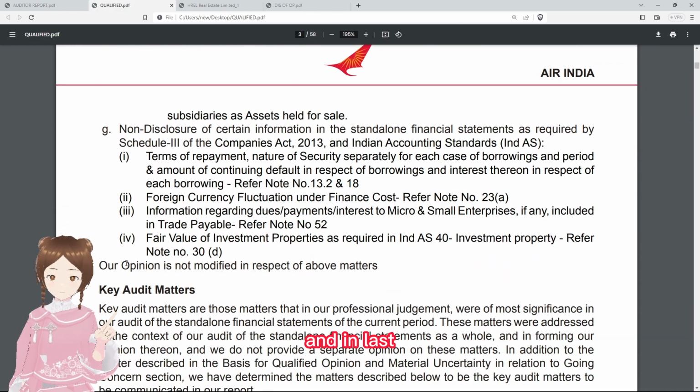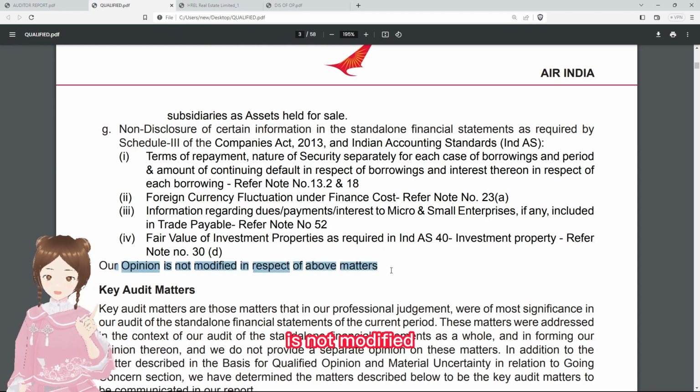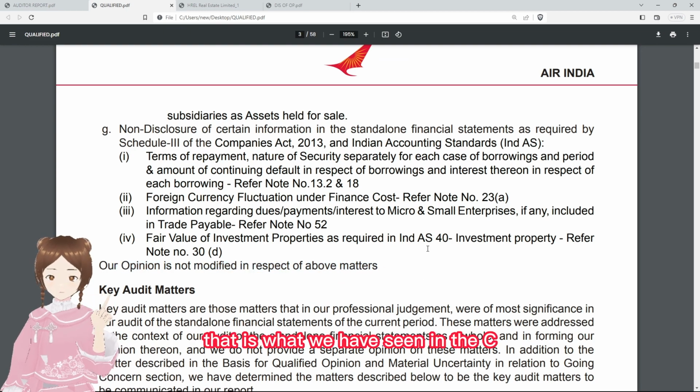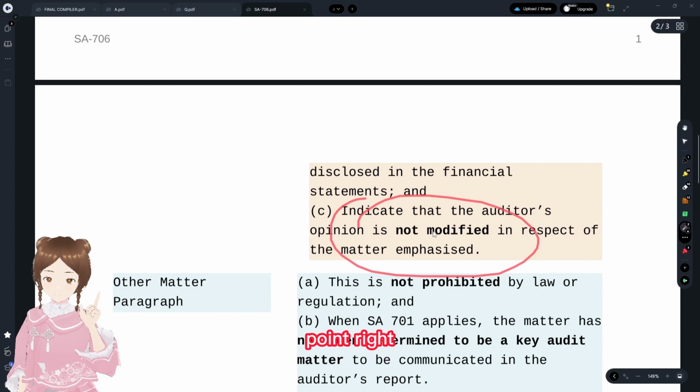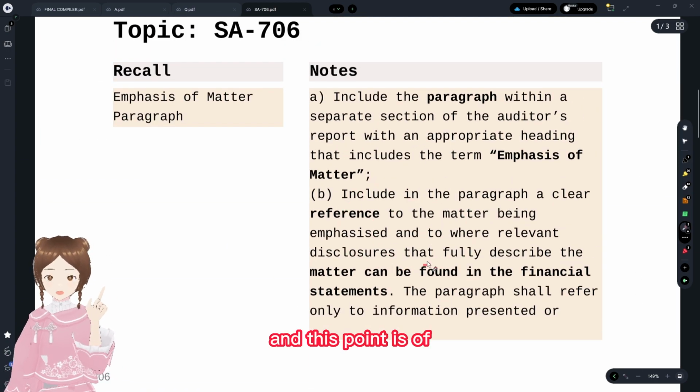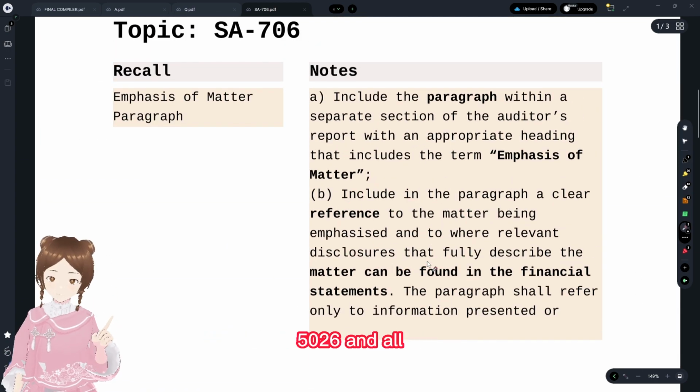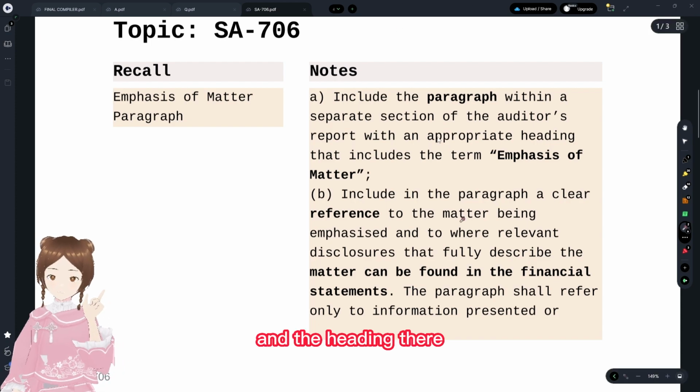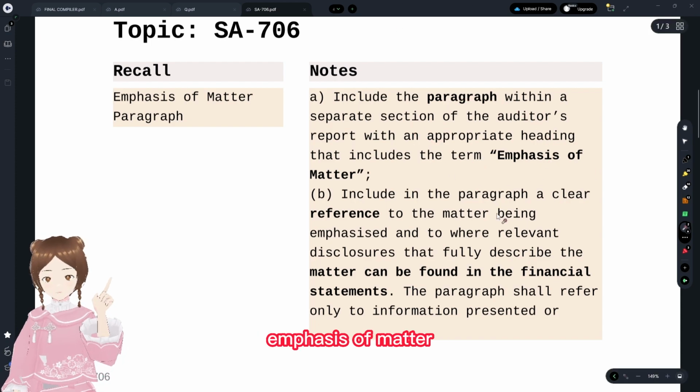And in the last line, they have said the opinion is not modified in respect of the above matters. That is what we have seen in the point, right? And the heading consists of the emphasis of matter paragraph.